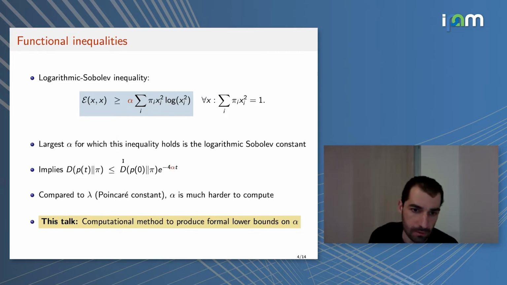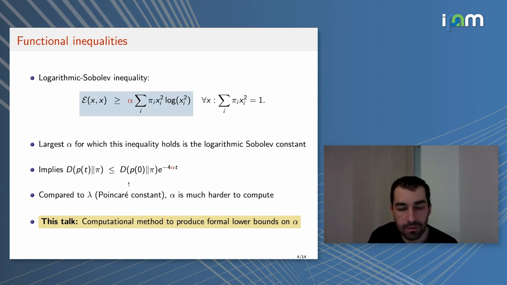And the reason this is sometimes much better than the estimates in terms of the variance is usually because the constant in front of the exponential depends logarithmically on the size of the state space rather than linearly or polynomially.